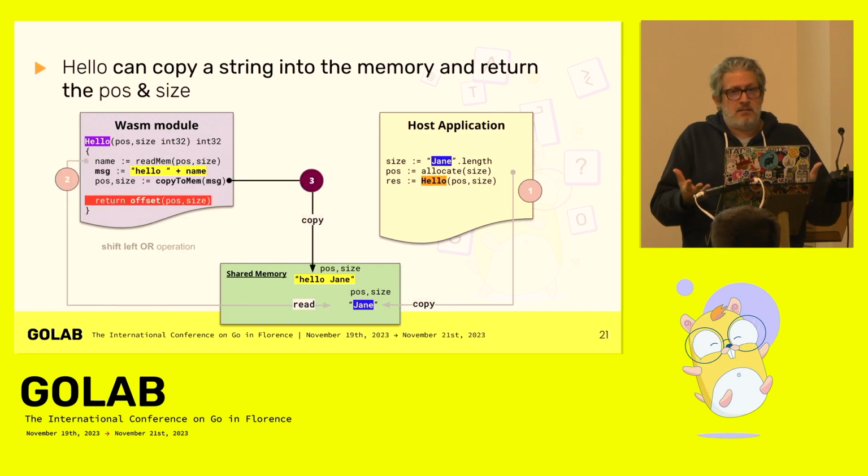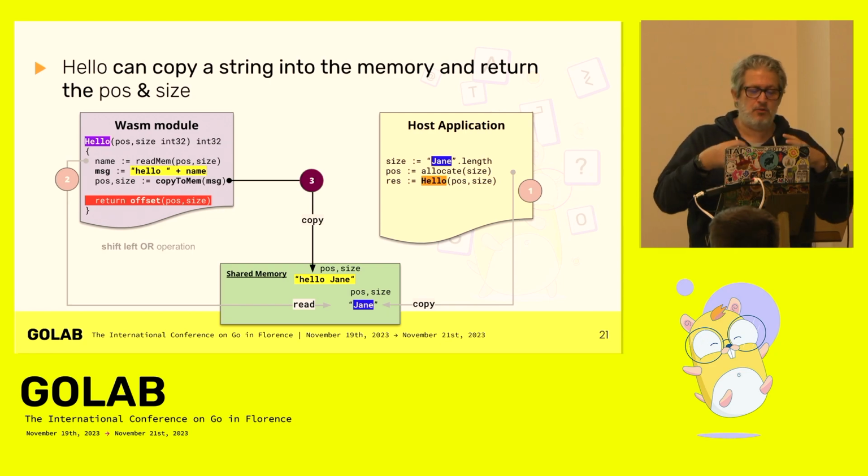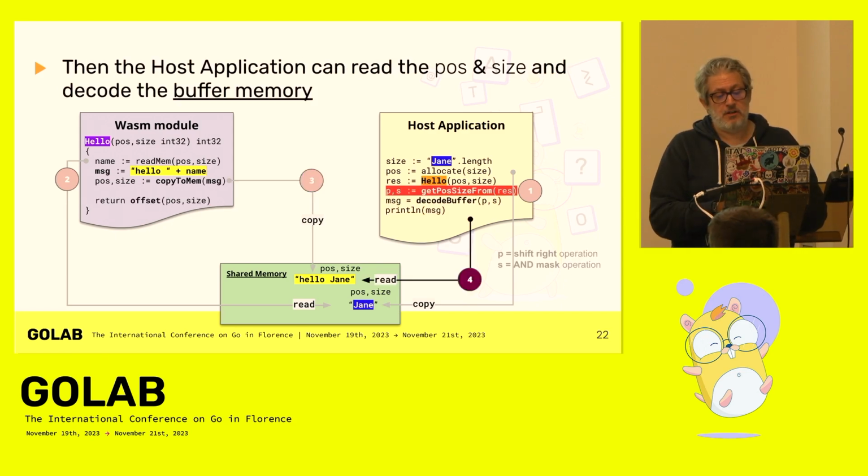The function will create, for example, a new string to return a value. Then again, the Wasm function needs to put the string into the memory for the host application and return a kind of value. You cannot return two values, in fact. So you need to pack the position and the size into only one value. For this, you need to do some bit manipulation. Then the host application is able to get this value, to extract the position and the size, to read the memory, and then to print the string.